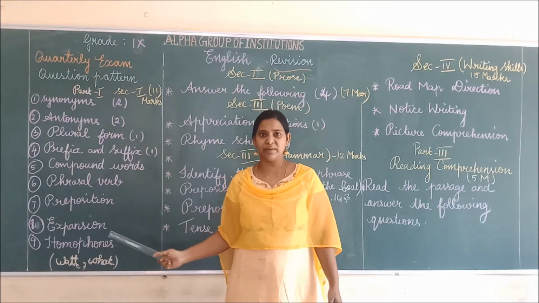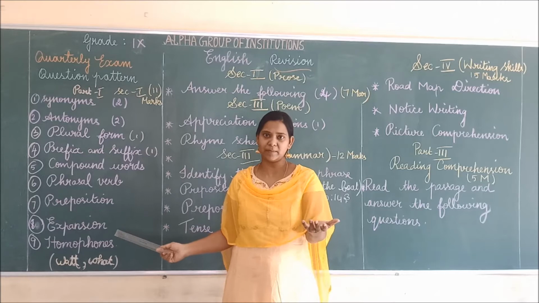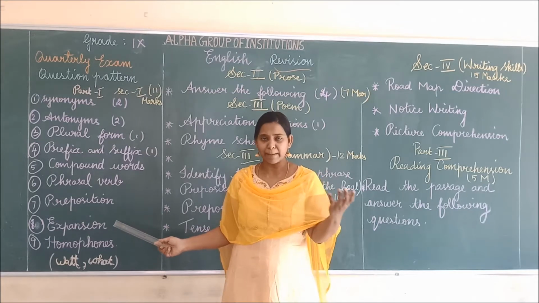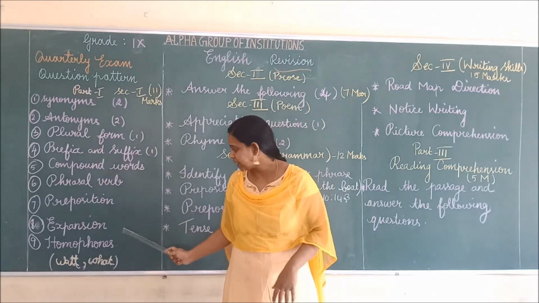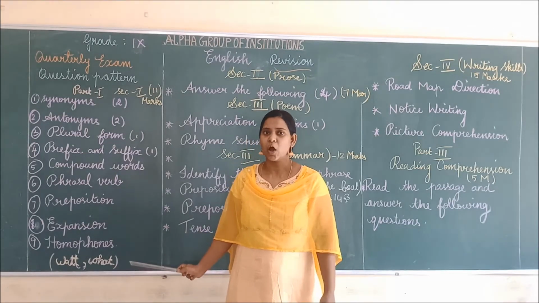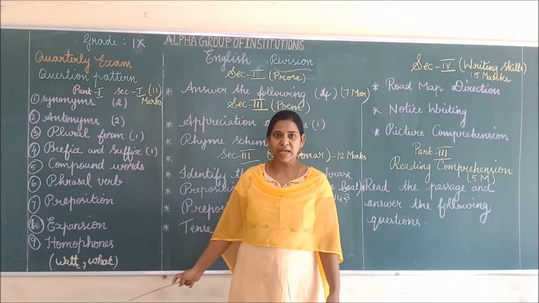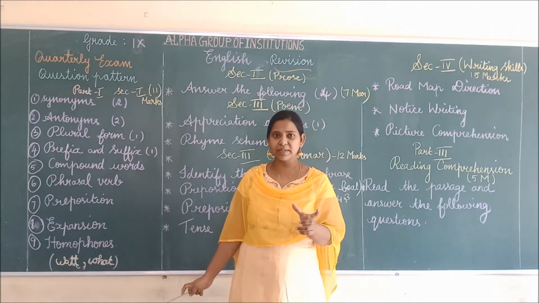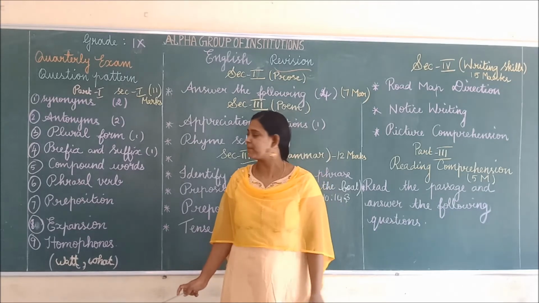Next, expansion. For example, OTP, MD. You have to write the expansion of the given word. Next, homophones. Homophones, you know. Okay, they will give you two words which have the same sound but are different in meaning and spelling.